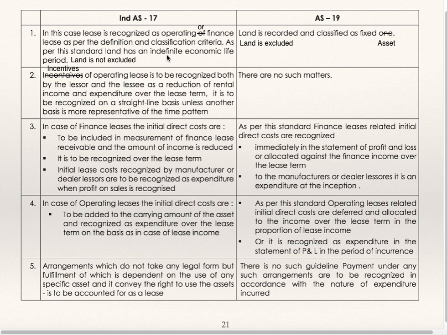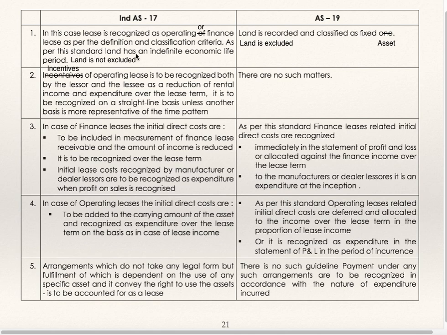Now we'll see comparison between IND AS 17 and AS 19. In case of lease, as per IND AS 17, lease is recognized as operating or finance lease as per the definition and classification criteria.